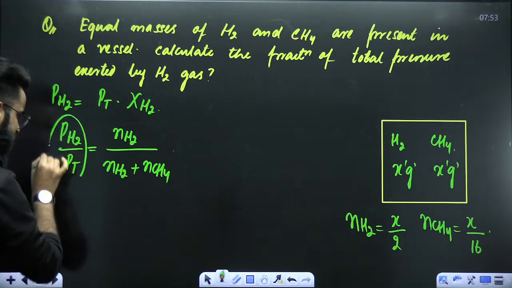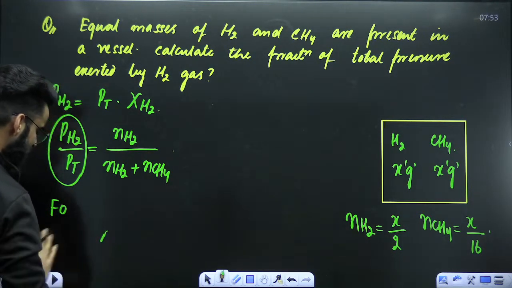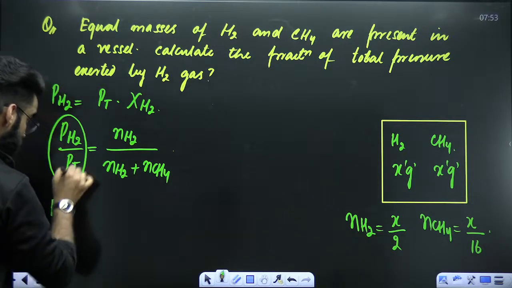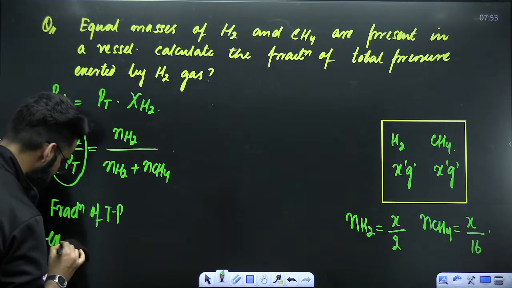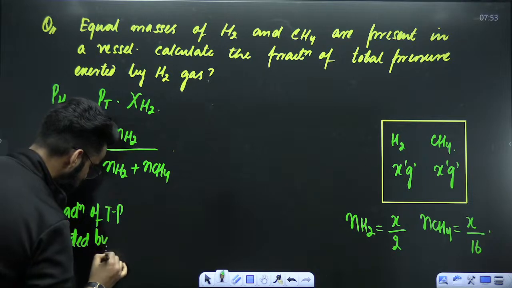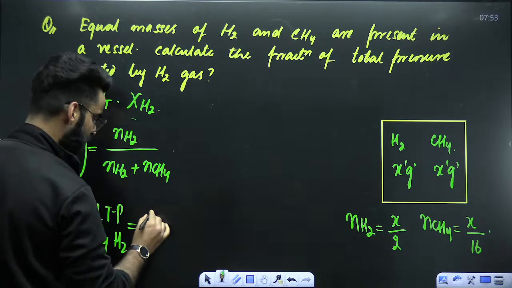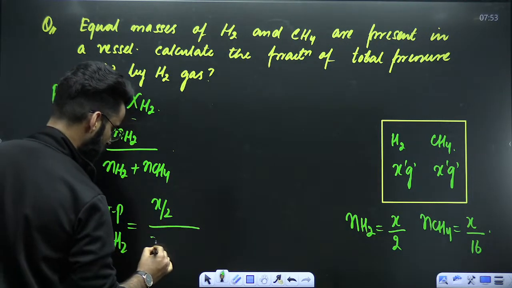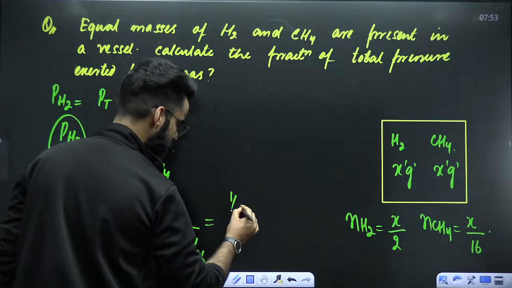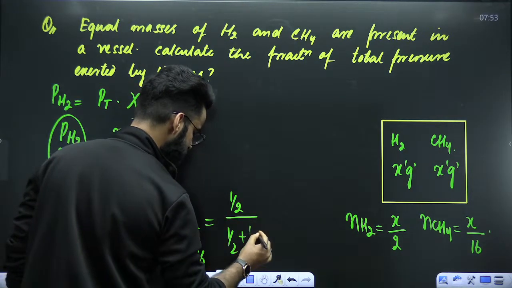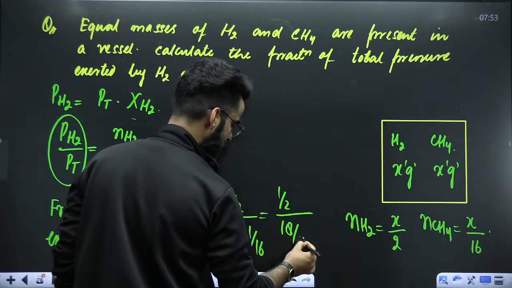Correct? What do we call this term? This whole term is called the fraction of total pressure exerted by H2. It came out to be equal to mole fraction of H2. Mole fraction of H2 means moles of H2, x by 2, divided by total moles, which is x by 2 plus x by 16. So x cancelled everywhere. In the numerator, you got 1 by 2, and the denominator is 1 by 2 plus 1 by 16. 16 plus 2 is 18, so 18 by 32.